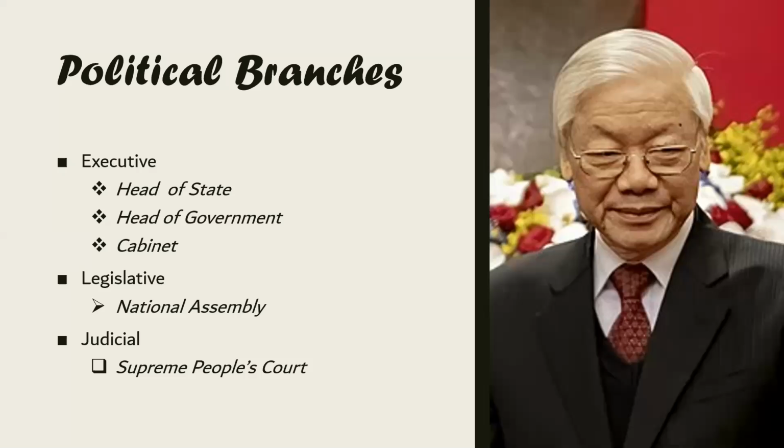The executive branch is formed by the head of state, the head of government, and the cabinet. The legislative one is formed by the National Assembly, and the judicial power by the Supreme People's Court. As an important data point, this April 2nd, the National Assembly of Vietnam held elections, in which 3 of the 4 largest positions in the country were changed. The new elections will be held in 2026, unless the head of state relieves some president from power.